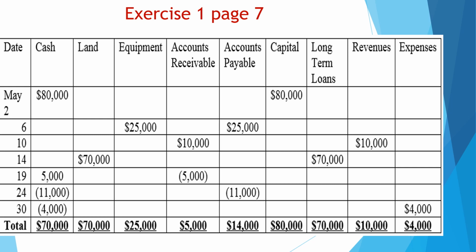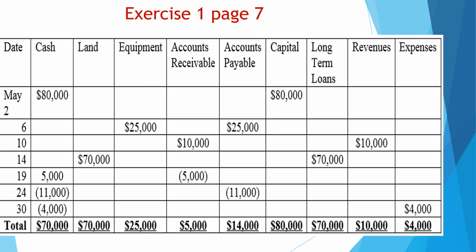The top of the schedule should be as shown in the figure in the slide. So I have cash, land, equipment, accounts receivable, accounts payable, capital, long-term loans, revenues, and expenses. Let's say that these accounts are given at the top of the schedule.